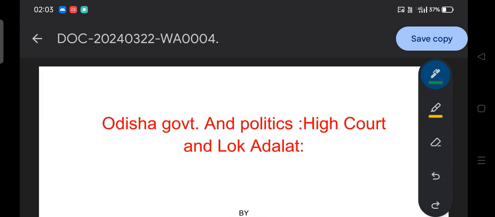As you can see on the screen, we are discussing the topic of Odisha government and politics, High Court and Lok Adalat. As usual, we cover our topic on the basis of previous year questions. On that basis, we'll analyze and interpret with our knowledge. We'll try to cover the theory part, and questions from these two topics come regularly.